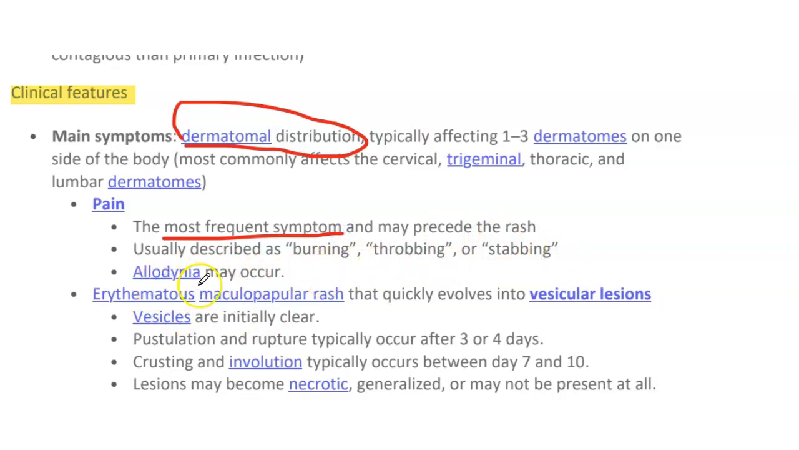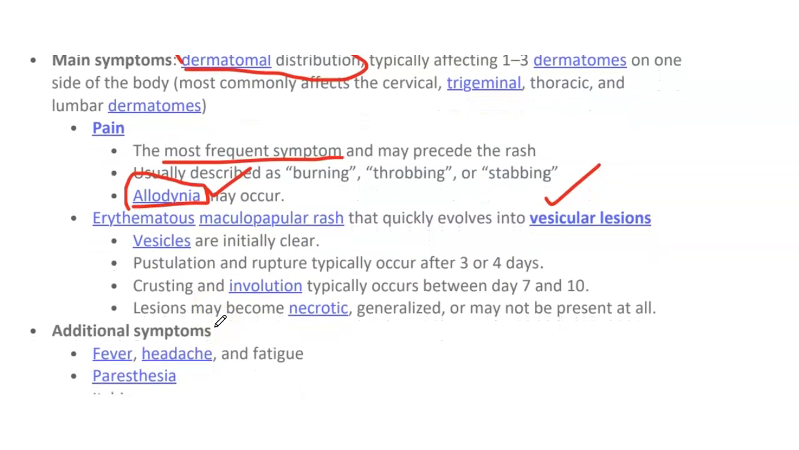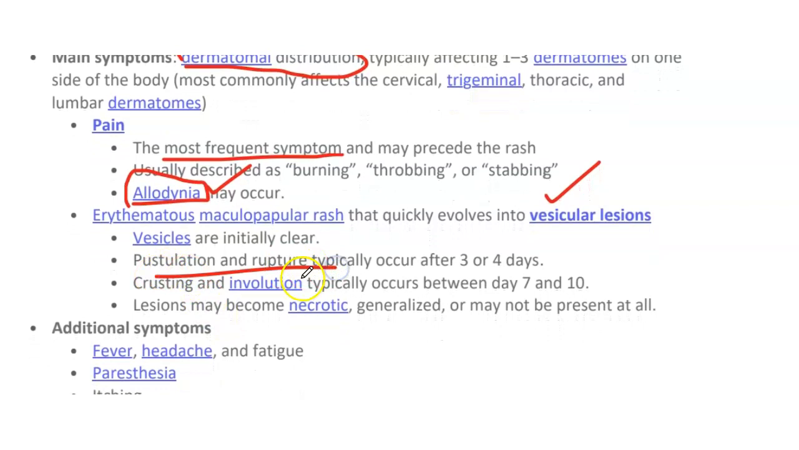Allodynia is when a stimulus that usually doesn't cause pain, in a patient suffering from shingles, a mild stimulus may cause the symptoms. There will be an erythematous maculopapular rash that typically evolves into vesicular lesions. Vesicles are initially clear, with pustulation and rupture in 3 to 4 days. Crusting and involution occur between 7 and 10 days, and lesions may become necrotic, generalized, or may not be present at all.